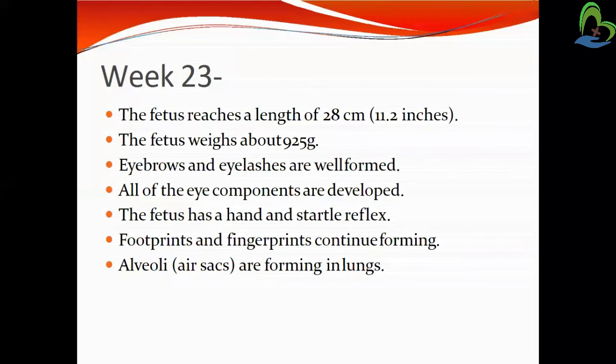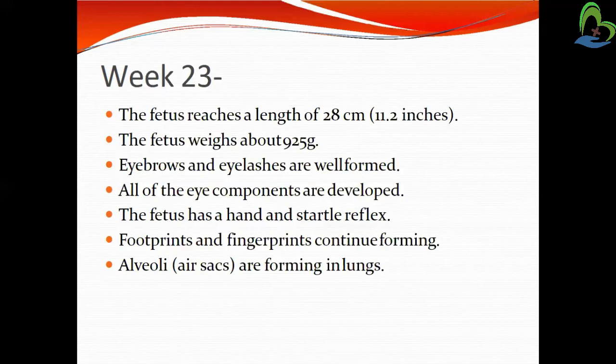Next is week 23. The fetus reaches a length of 28 centimeters, meaning development continues into the next week. The length of the fetus continues increasing, and fetal weight also increases to about 925 grams.